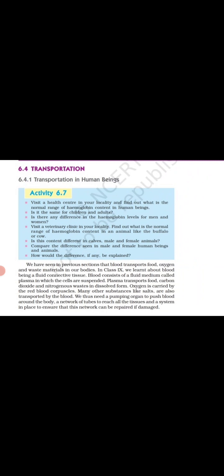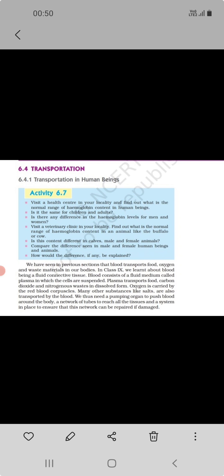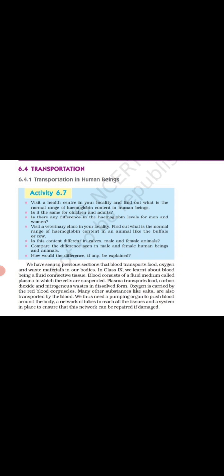Friends, now we will discuss a topic, transportation. Transportation in human beings. First of all, we start the topic. Now we will discuss the transportation system in human beings. So guys, you are familiar with blood. Blood consists of a fluid medium called plasma in which the cells are suspended. Plasma transports food, carbon dioxide, and nitrogenous waste in dissolved form. Oxygen is carried by the red blood corpuscles, and many other substances like salt are also transported by the blood.